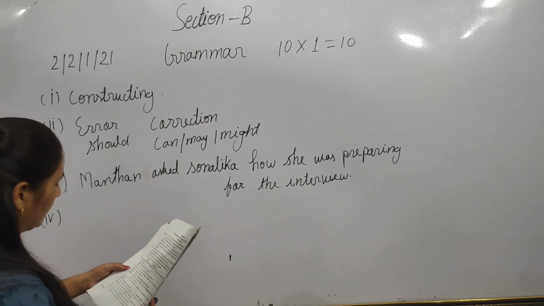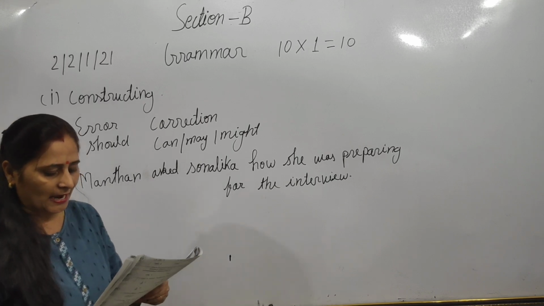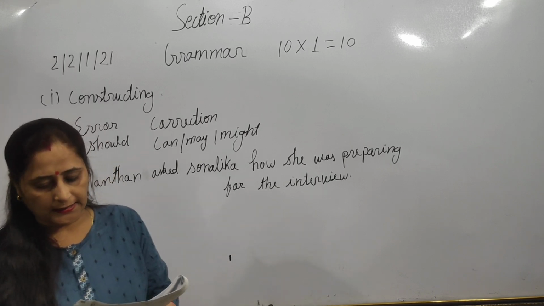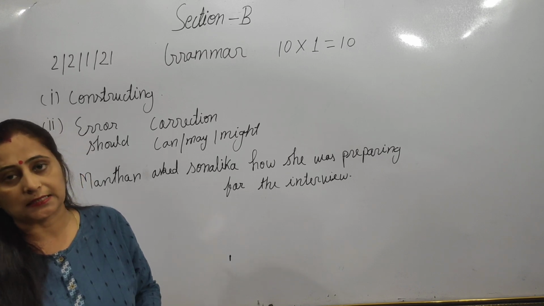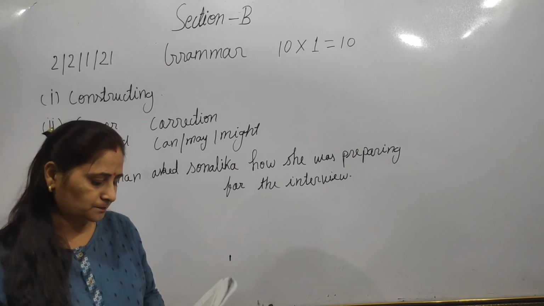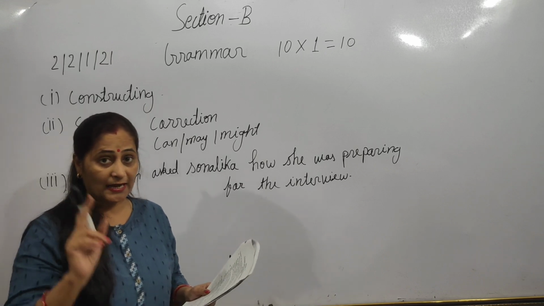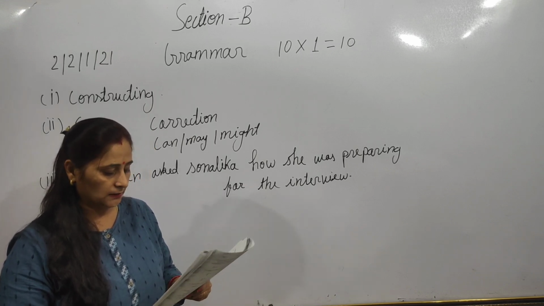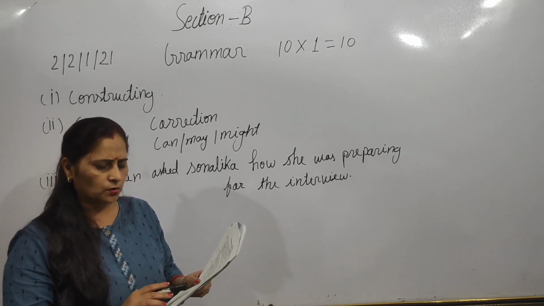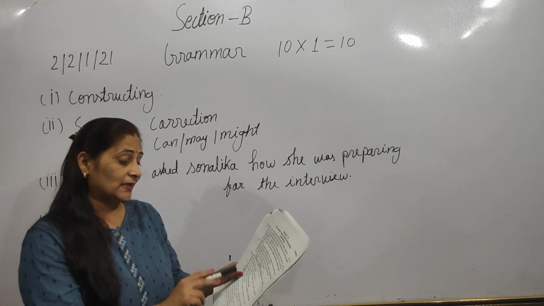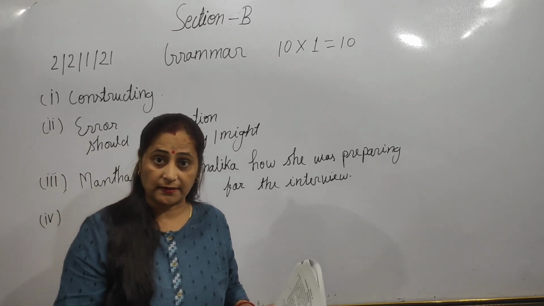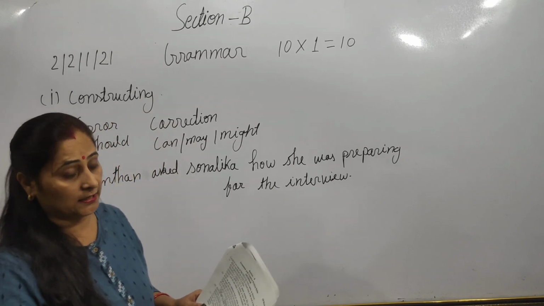Okay, now let me read the fourth one. Read the dialogue between Meher and her mother regarding Meher's dance classes. So this is the question. Mother: Are you enjoying your dance classes? This sentence is also an interrogative sentence and begins with the auxiliary verb.